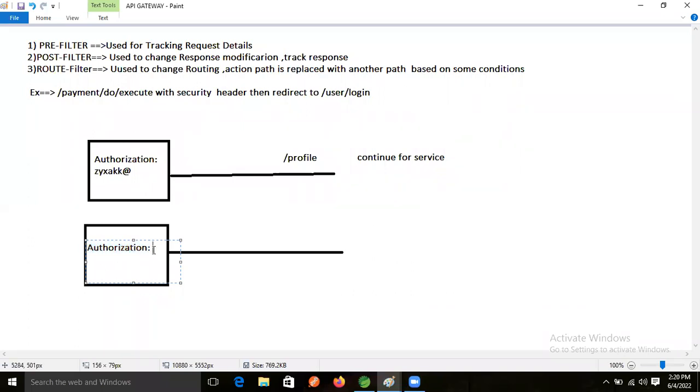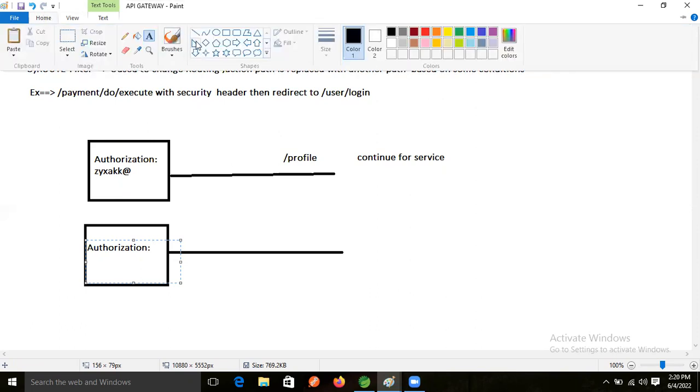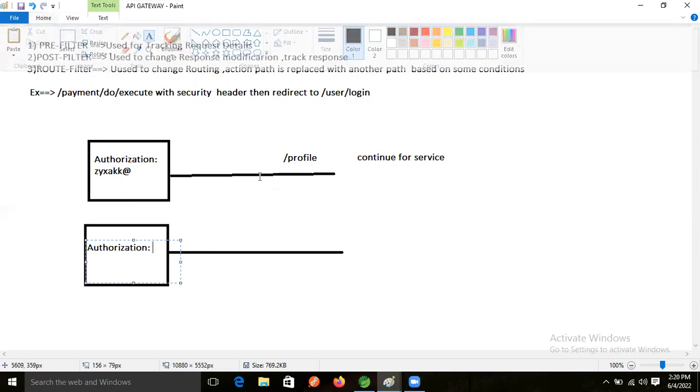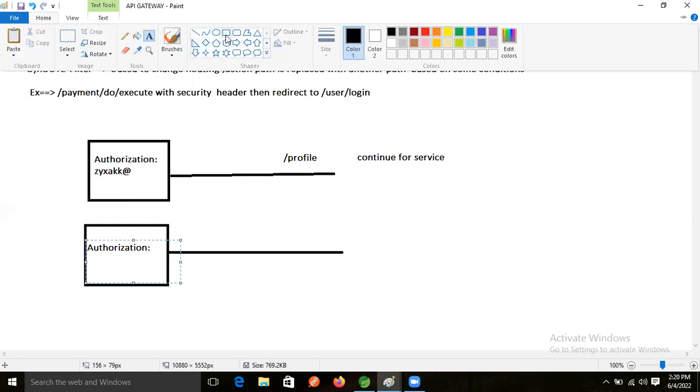Authorization value means this value I'm talking about, right? If the authorization value is not there in the header part, then what will happen now?